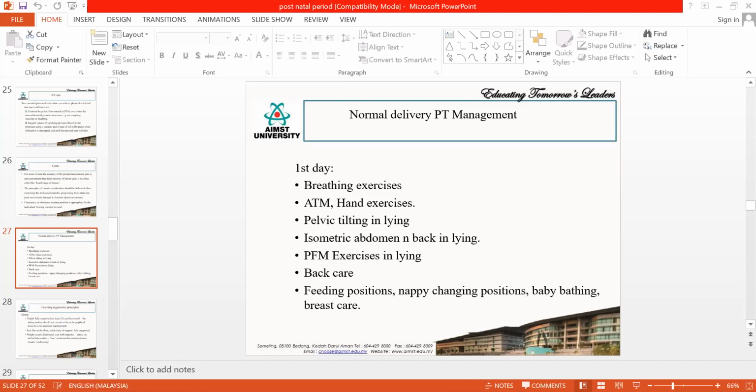All these things I will show you in the video and explain. This pelvic tilting exercise can be done in lying, sitting, standing, and prone. In case the mother is very tired, you can start in lying. If the mother is okay, then you can start with sitting also. Sitting or standing you can also do. So depending on the mother's status, you can change the positions. Is that clear?